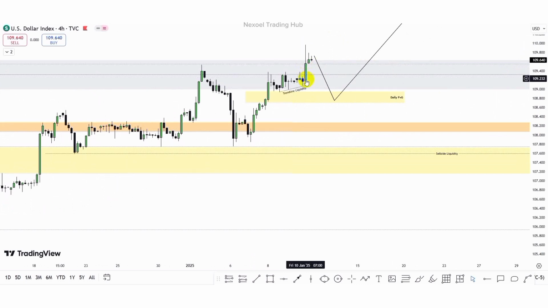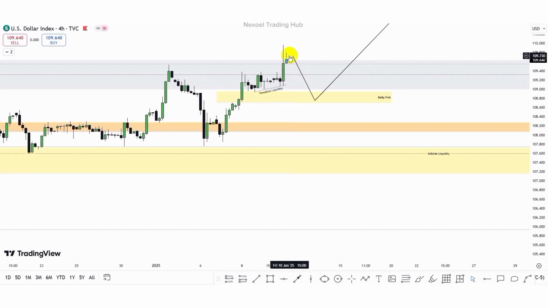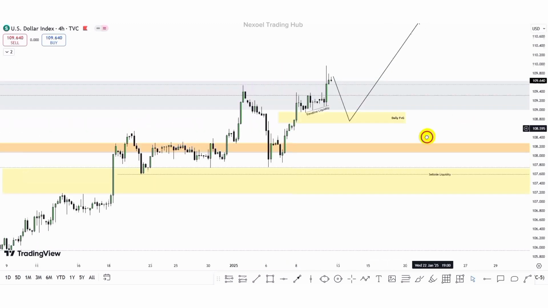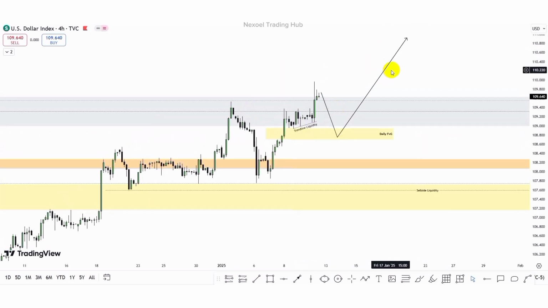Though we are seeing a bullish movement to the upside, we can see the rejection to the downside. Now we have a bearish colored candle here, and price is failing to continue further to the upside. So we may see a reaction that would drop price to the downside to take out this trend line liquidity, mitigate the daily fair value gap, and then we have the bullish continuation to the upside.